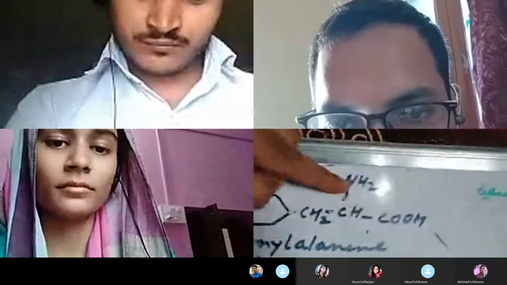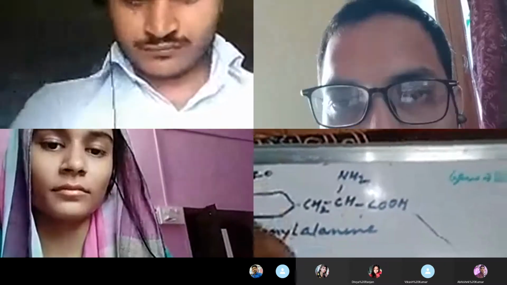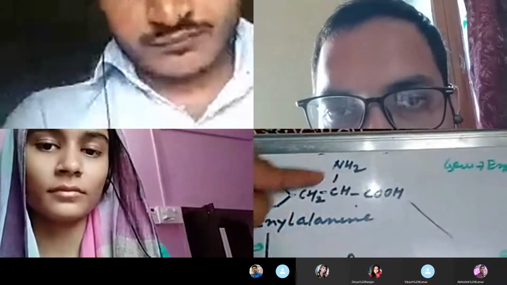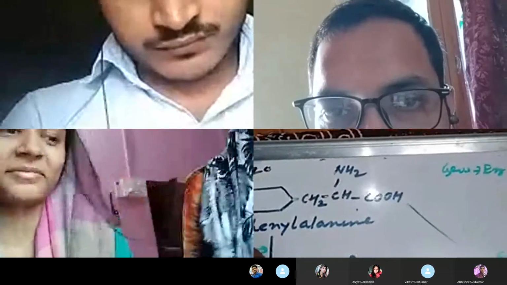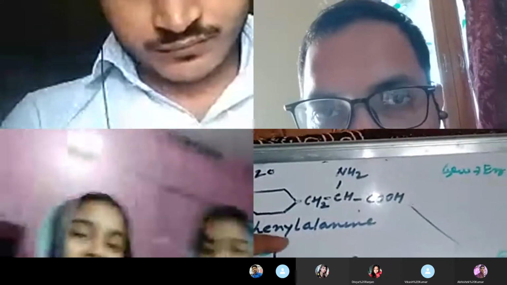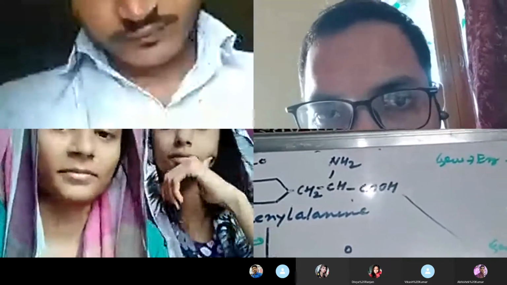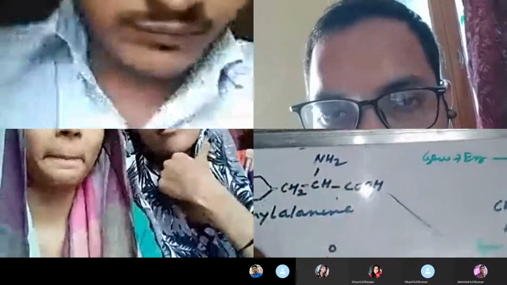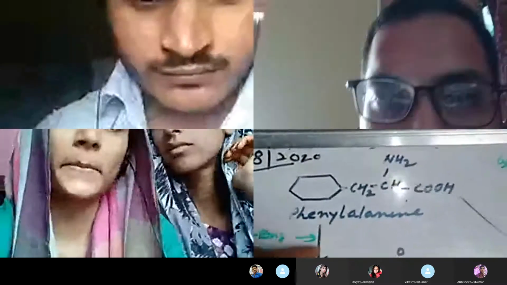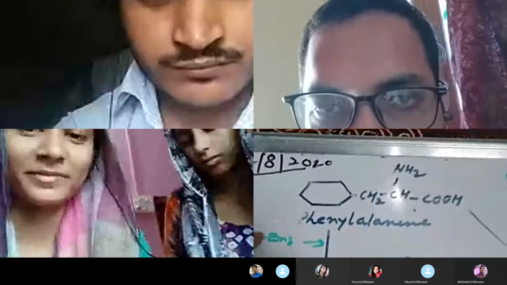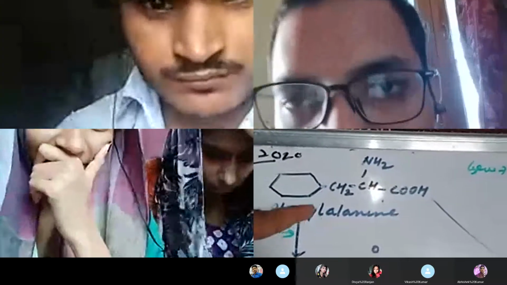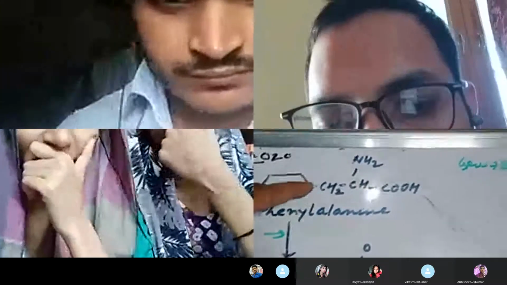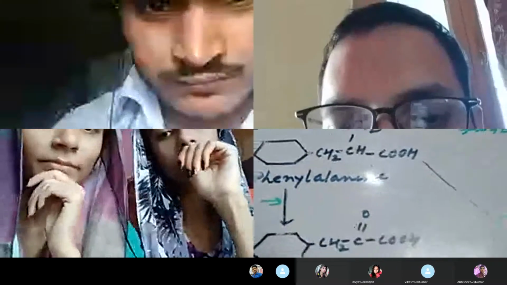Look here. This amino group has been changed into the ketonic group. See the change in the structure. This is the phenylalanine having NH2 at this point, and this is the ketonic group here. So in the first step of this biochemical pathway, phenylalanine is converted into phenylpyruvic acid. The first step is catalyzed by an enzyme, and that enzyme is encoded by a gene. So the gene encodes one enzyme, and that enzyme catalyzes the conversion of phenylalanine into phenylpyruvic acid.